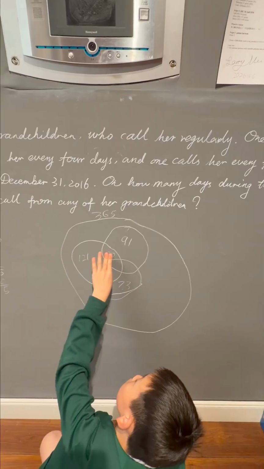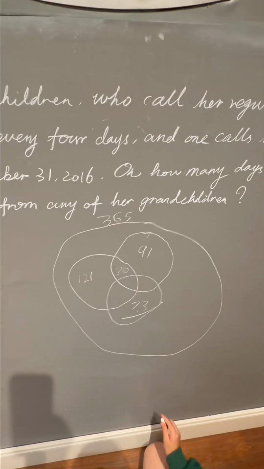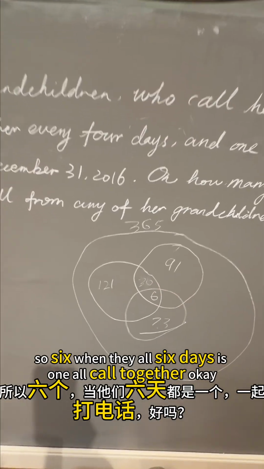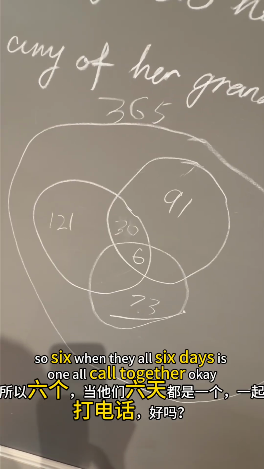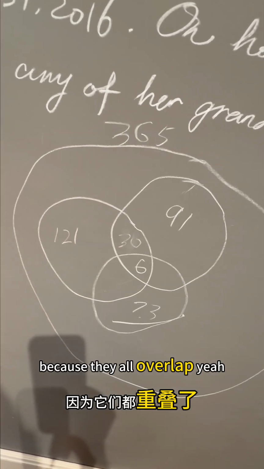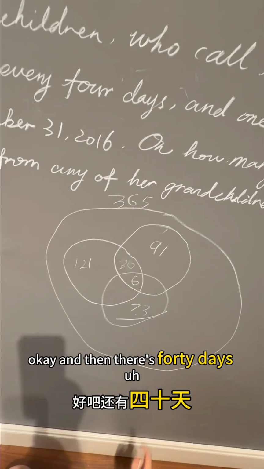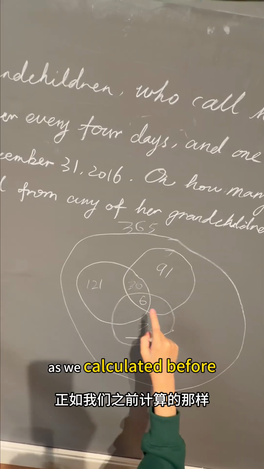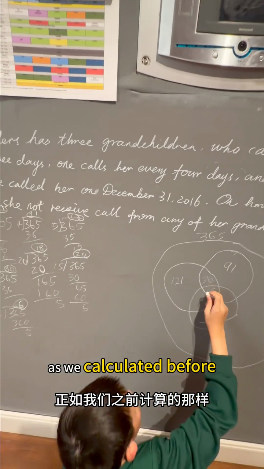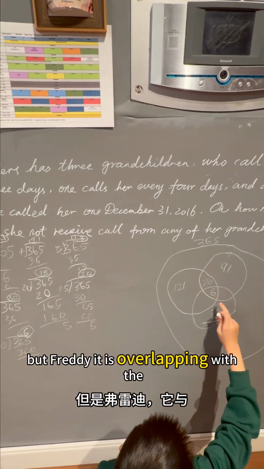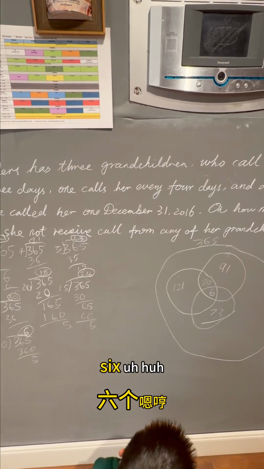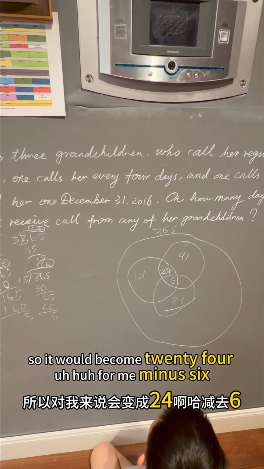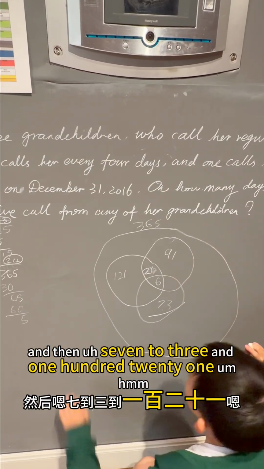This. So 6 days, when they all call together. Okay, because they all overlap. And then there's 30 days as we calculated before. But 30 is overlapping with the 6, so it would become 24. 30 minus 6.